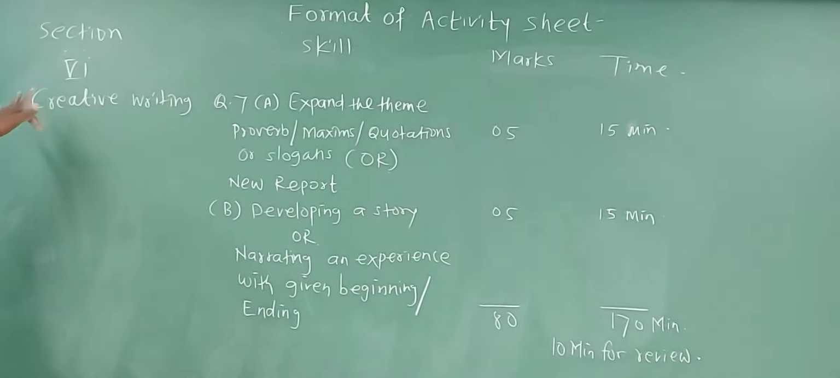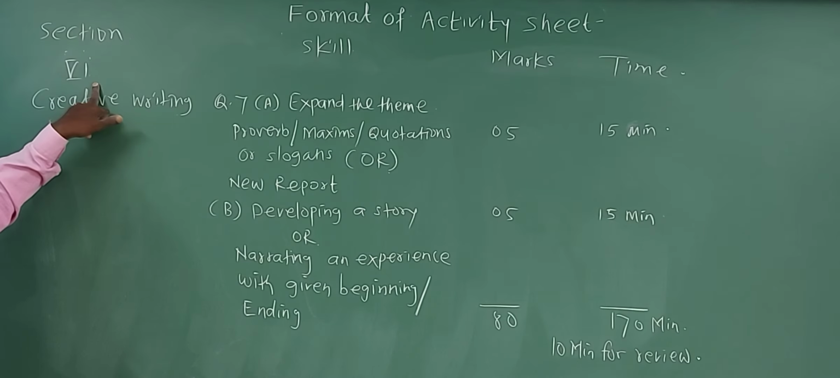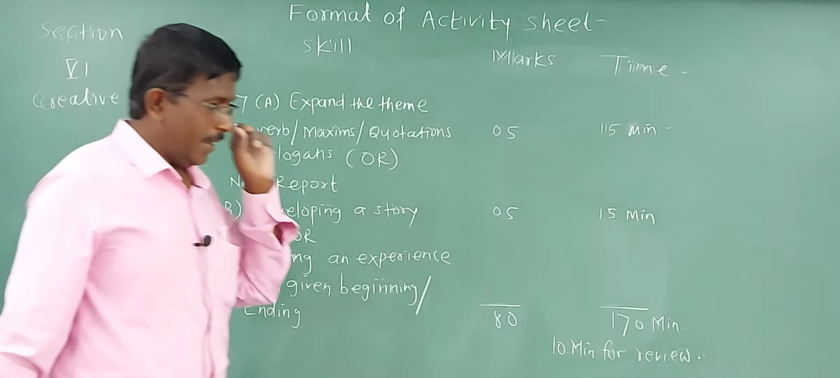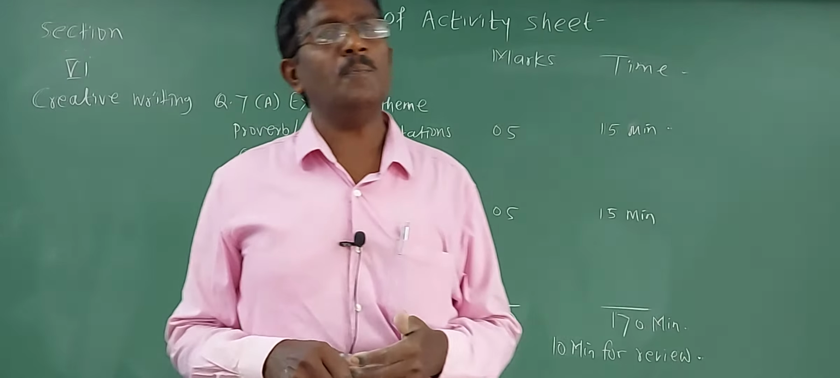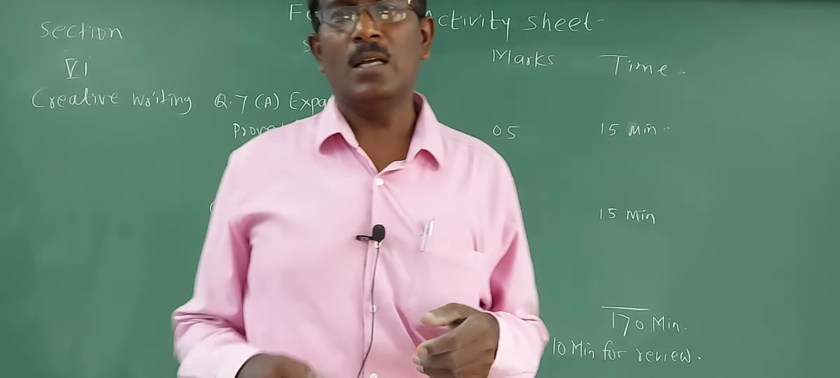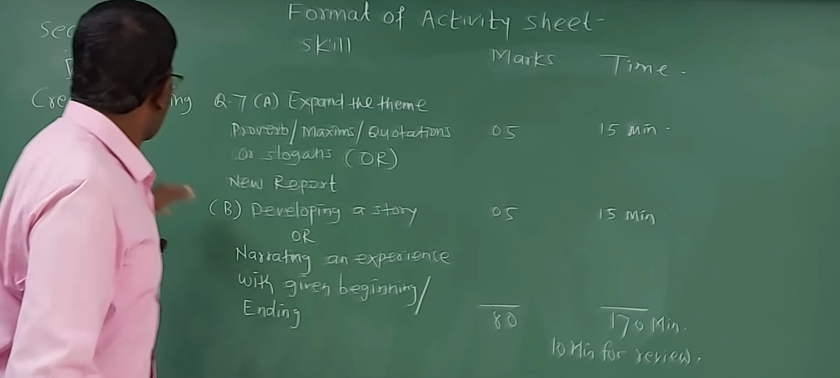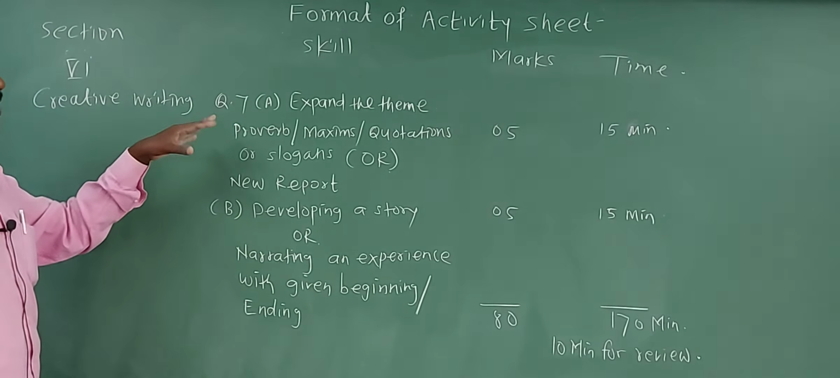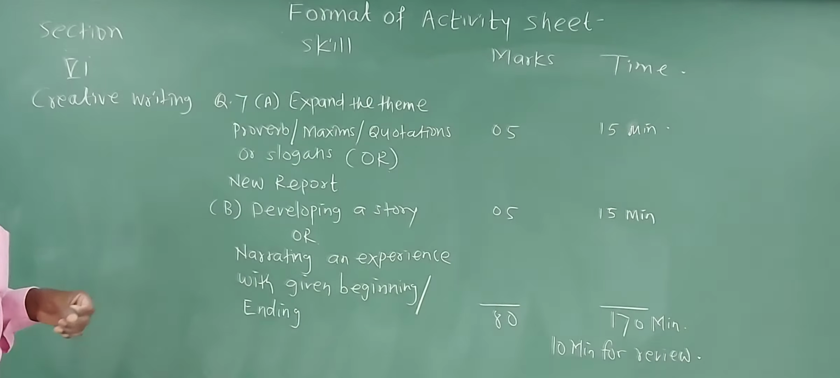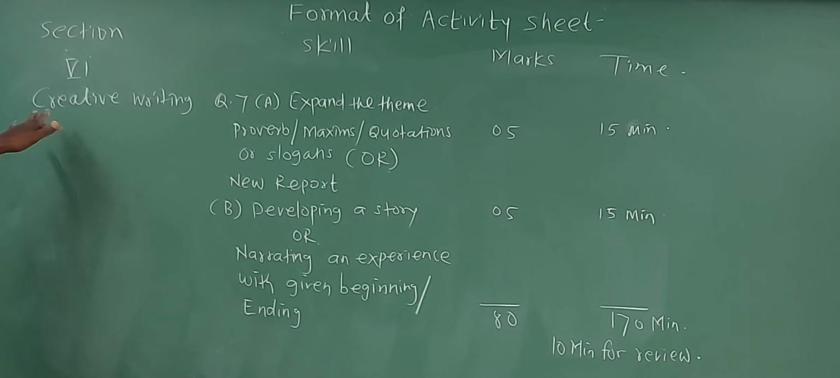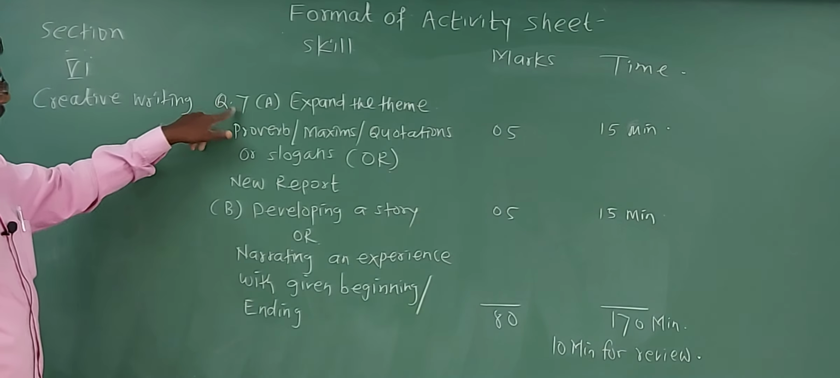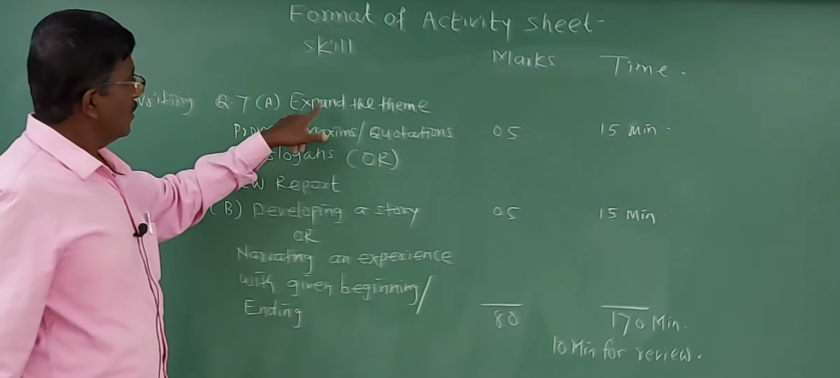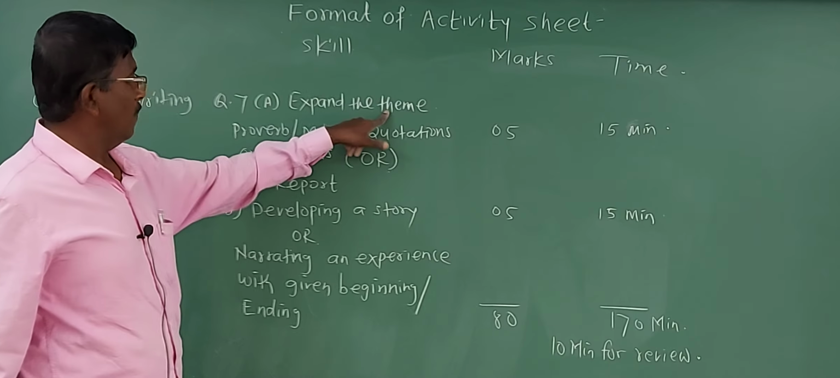See, after this, section 6 is for creative writing. Why is it called creative writing? It means you require imagination power and extra knowledge. That is why it is called creative writing. So actually it comes under a different section. Under this, question number 7A is there, that is to expand the theme.